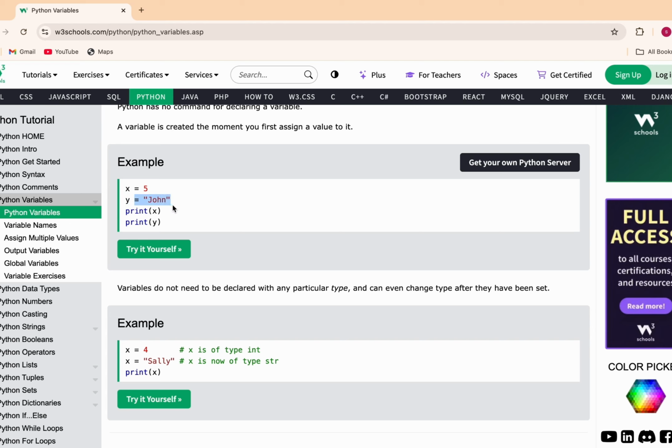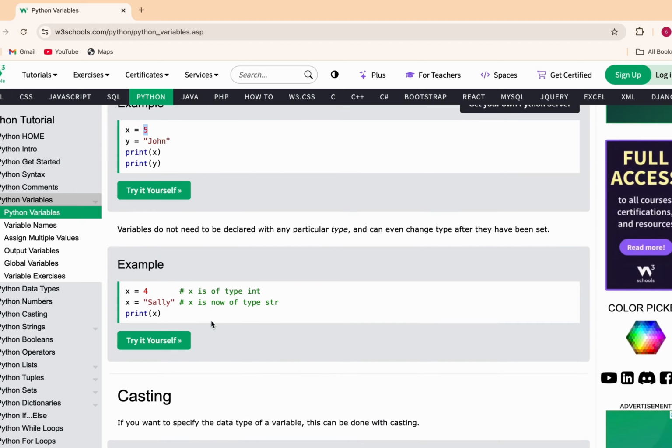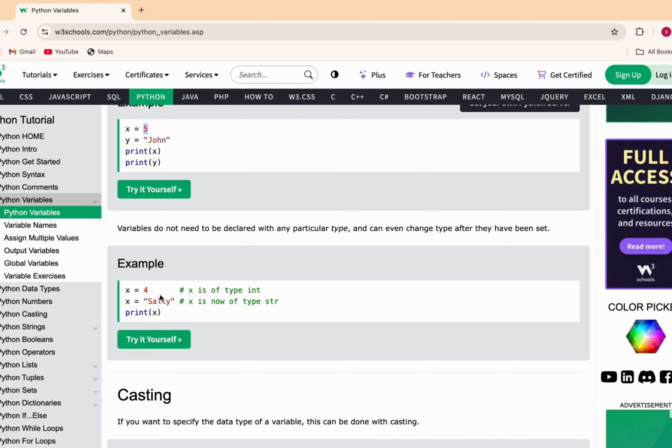Now you already know the reason why I'm saying x is an integer and y is a string. You can see that y is in double inverted commas, and x is equal to 5, so it will act as an integer. Now in the result, you will see that x is equal to 4, x is a type of integer, and x is equal to Sally, so it will act as a string.